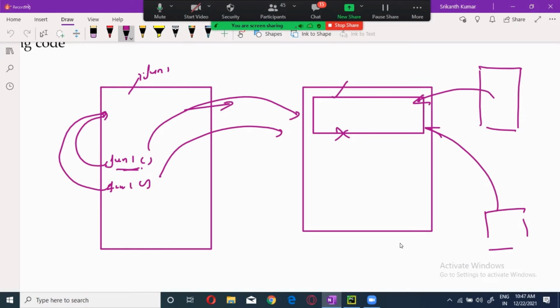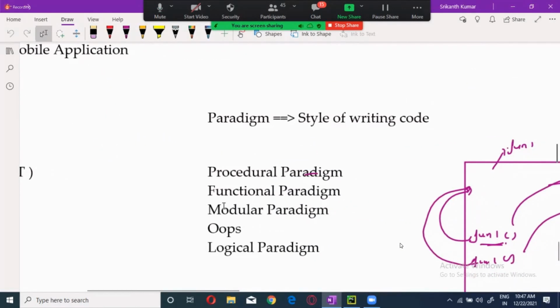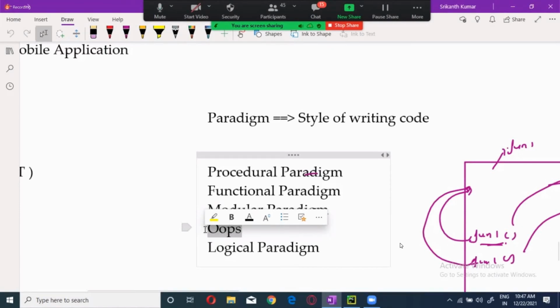Now the next paradigm we have is OOPS. I told you OOPS has a major concept. It is altogether a new structure. There will be a class, and based on the class you are going to create the objects. It's an extra level.